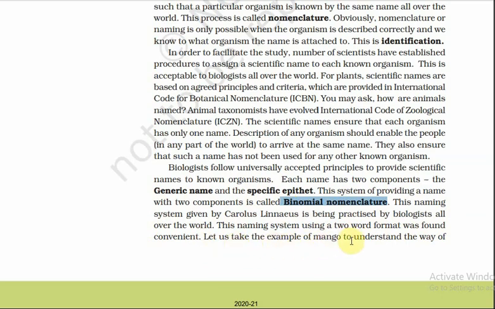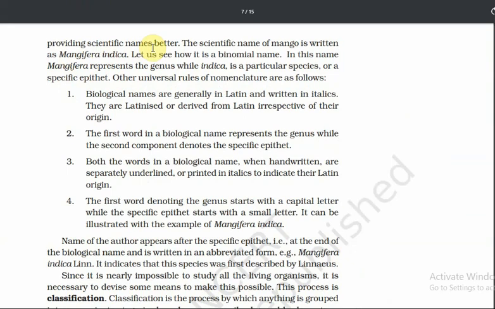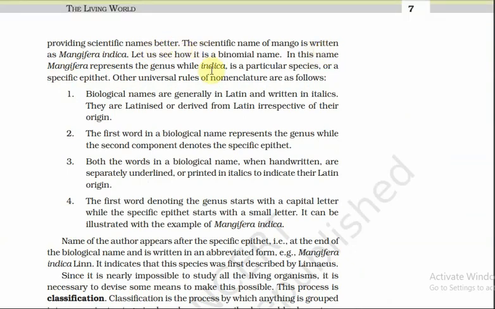Let us take the example of mango to understand the way of providing scientific names better. The scientific name of mango is written as Mangifera indica. There are two names, Mangifera and indica. Let us see how it is a binomial name. In this name, Mangifera represents the genus, that is the generic name, while indica is a particular species, the specific epithet. Next, other universal rules of nomenclature are as follows.